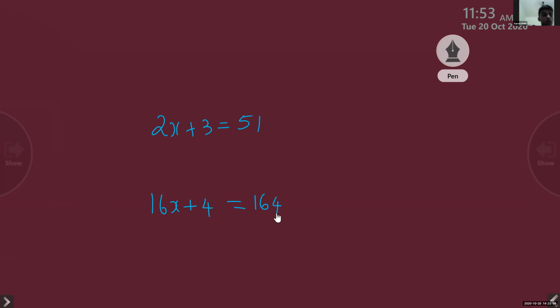Ma'am, can you say the first question one more time? No, I have written on the board. New question. Do it. 2x plus 3 equals 51. First question. Then second one, 16x plus 4 equals 164. Find out the answer.